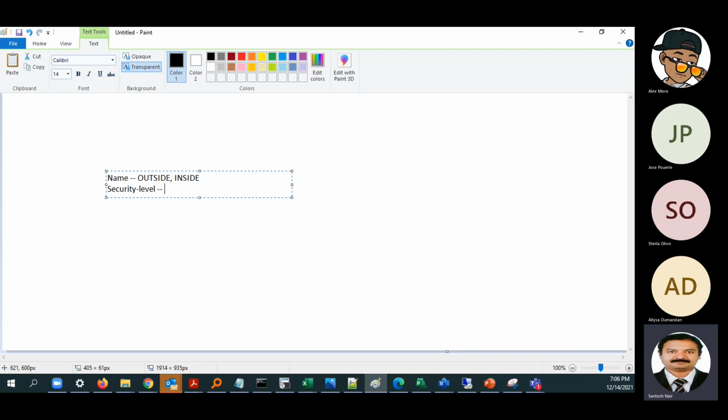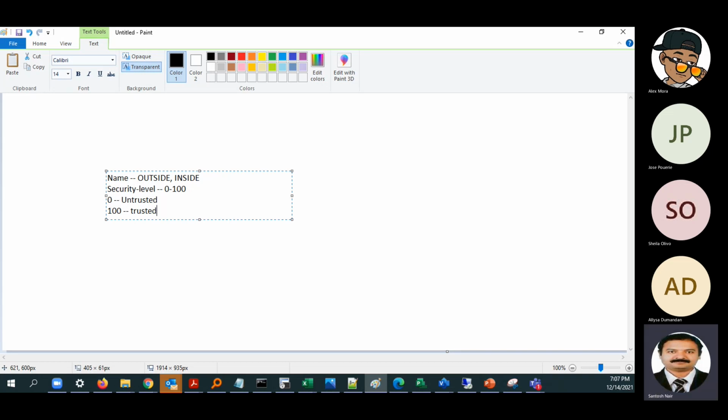Security level can be from 0 to 100, where 0 is untrusted and 100 is trusted. So we have to always remember this one. These two are the main important configurations that we have to do before we do the IP configuration.